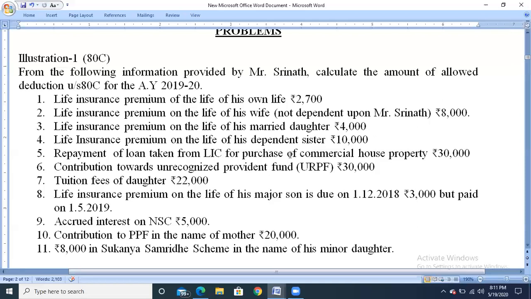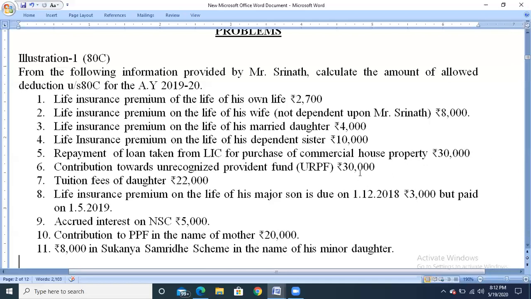So any loan amount which has been taken for a residential house property, and if you are repaying the loan amount, then that amount will be eligible for deduction under section 80C. But any loan amount which has been taken for construction or purchase of commercial house property, and if you are repaying the loan amount, it is not eligible for deduction under section 80C. So here it has been taken for the purchase of commercial house property, so it is not eligible for deduction.